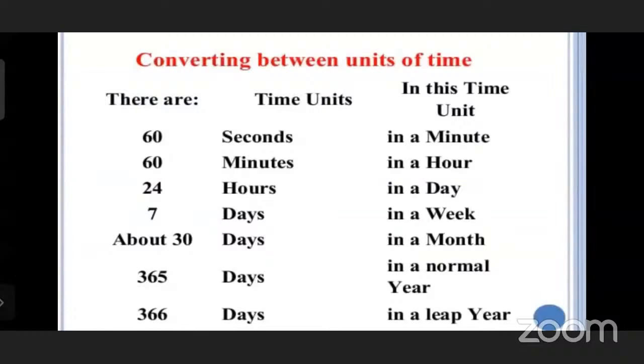These are the units of time: 60 seconds, 1 minute; 60 minutes, 1 hour; 24 hours, 1 day; 7 days, 1 week; about 30 days, a month; 365 days in a normal year, and 366 days in a leap year.